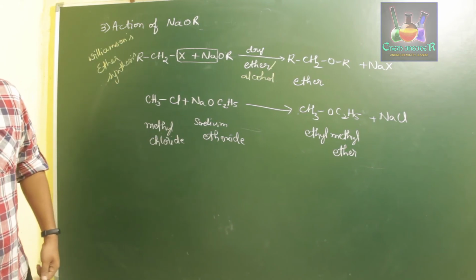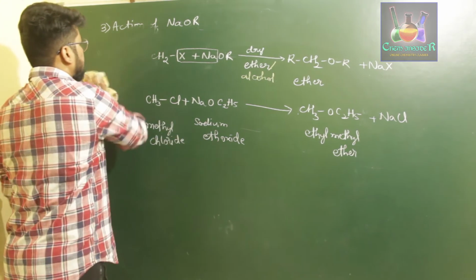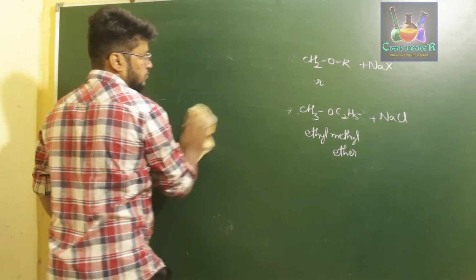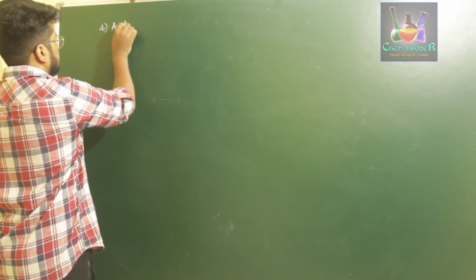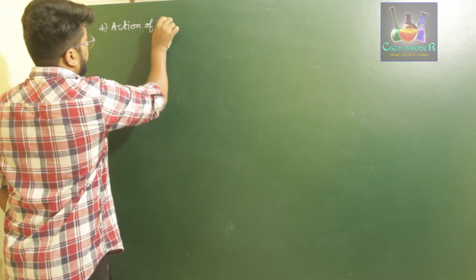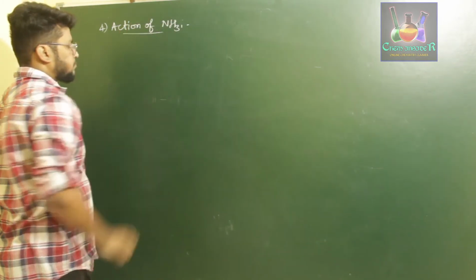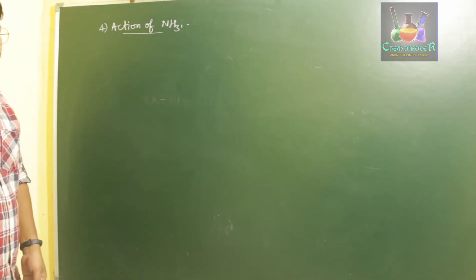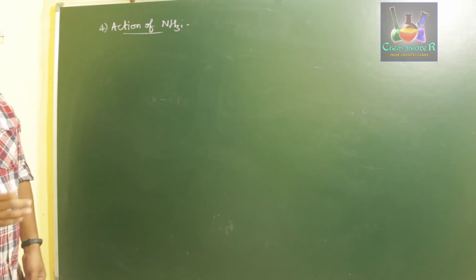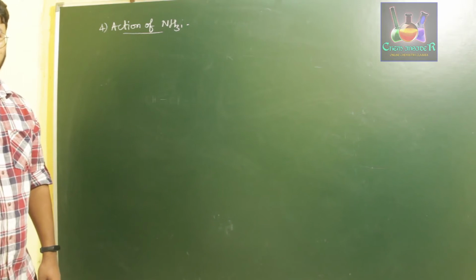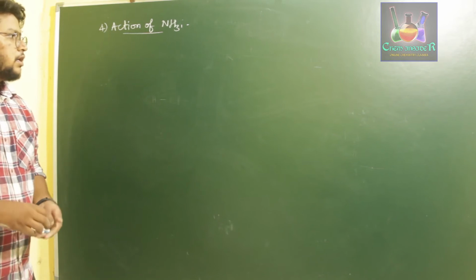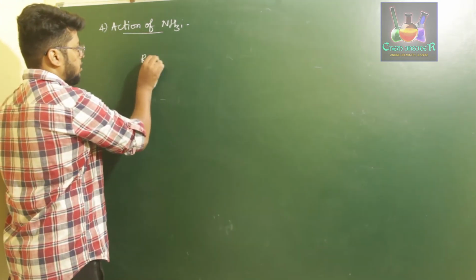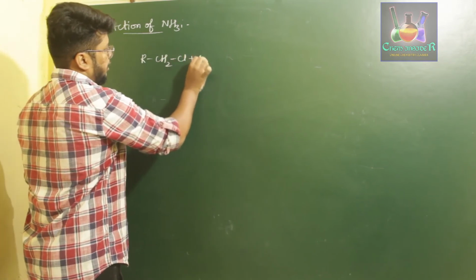Next we are going to discuss the action of ammonia. Next is the fourth reaction, action of ammonia, NH3. For the action of ammonia, we have a process where ammonia reacts with haloalkane to liberate hydrogen halide and form amine. Let us write the reaction, RCH2Cl, when treated with ammonia,